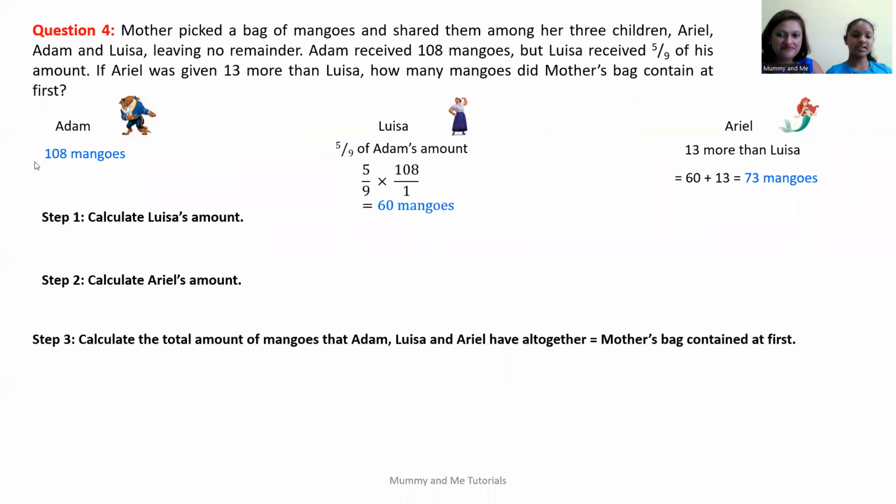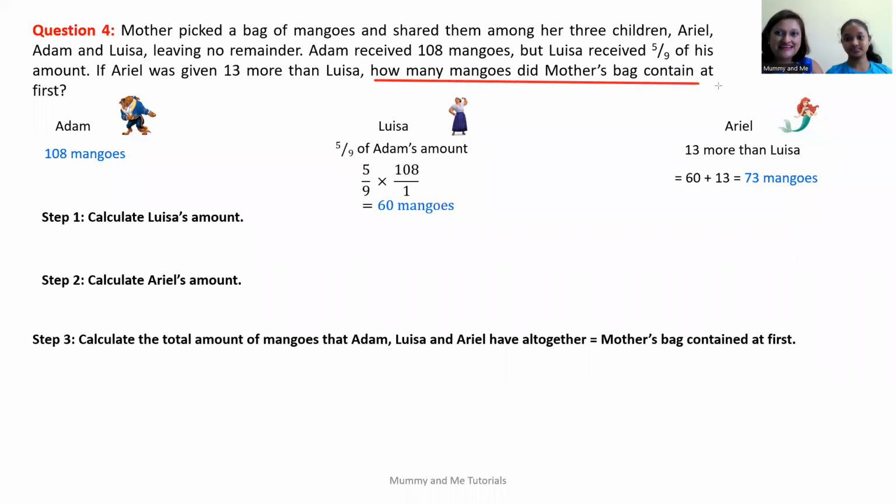What's the next step? The next step is to calculate the total amount of mangoes that Adam, Louisa, and Ariel have all together. That total would tell us how many mangoes mother's bag contained at first before she gave any to her children. And that's what the question asked us, right?